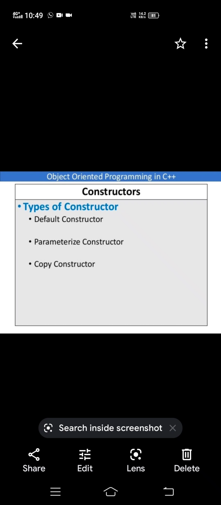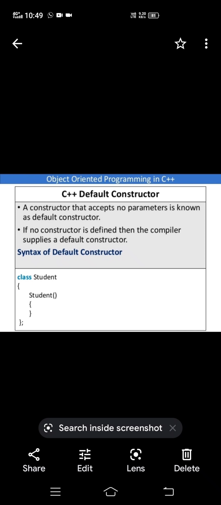Don't forget that. The characteristics we have discussed are applicable to all types of constructors also.